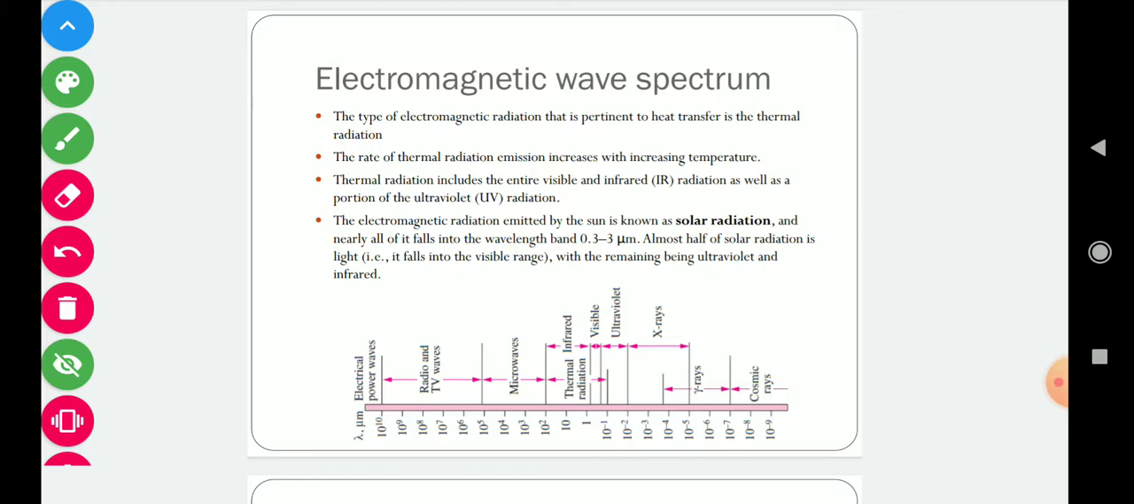The electromagnetic radiation emitted by the sun is known as solar radiation, and nearly all of it falls into the wavelength band between 0.3 to 3 micrometer. Almost half of solar radiation is light, that is, it falls into the visible range, with the remaining being ultraviolet and infrared radiation.